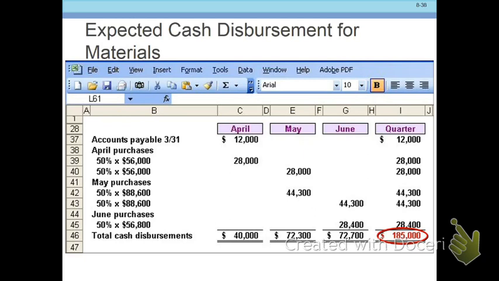And then our June purchases, and a couple of quick notes. And probably should have mentioned this on some of the other ones too. 28,400, okay. Keep in mind, the other half is going to be in July. So at the end of the quarter, what's our accounts payable going to be? 28,400. So it was 12,000 on March 31st, and on June 30th, it's going to be 28,400. So that's our cash disbursements. I should point out, just for materials.